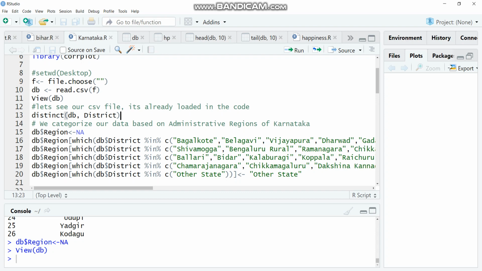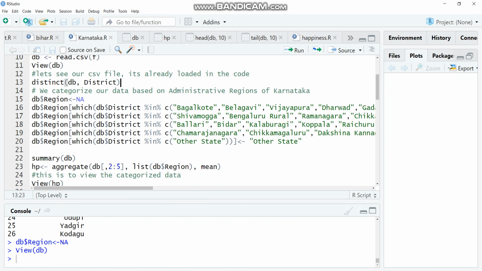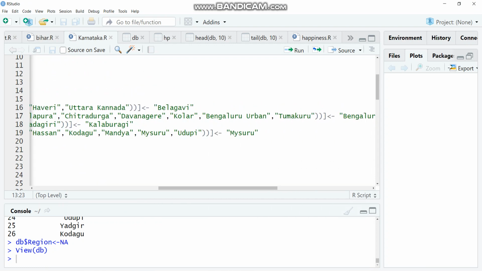Those who are VTU students must be very well aware of it. I'll just show it to you. So these are the four different regions of Karnataka. The first one is Belgaum or Belgavi region. Second one is Bangalore region. Third one is Gulbarga or Kalburgi region. And the fourth one is Mysuru region. So these are the four regions based on which I have divided my data.